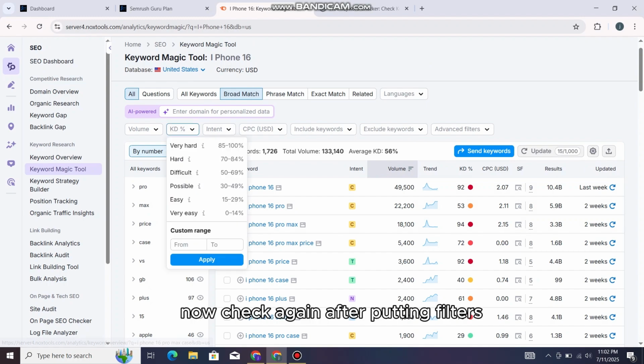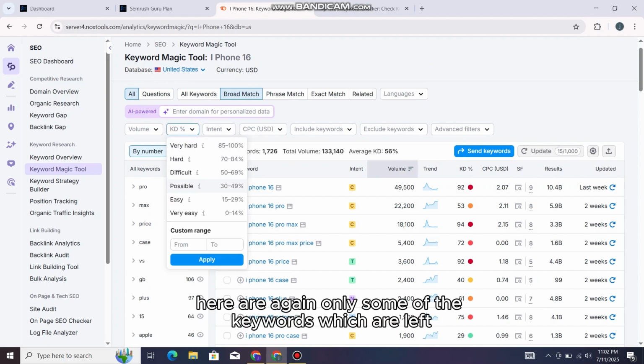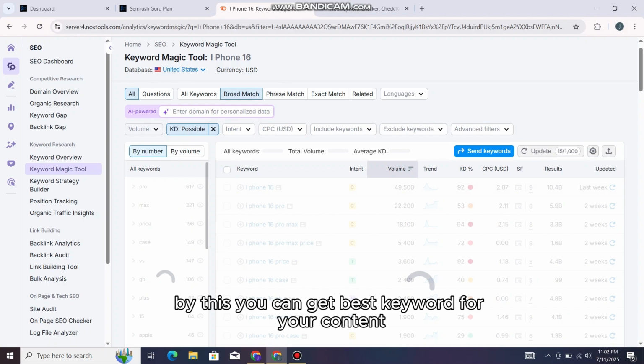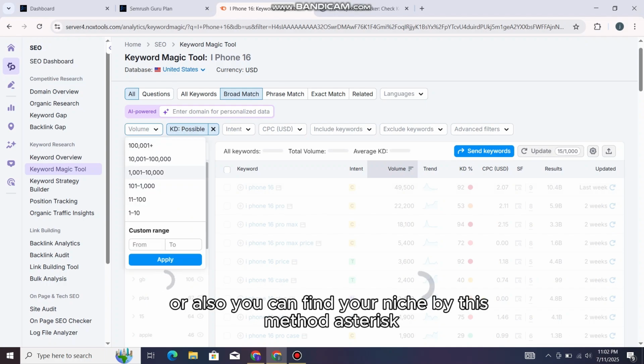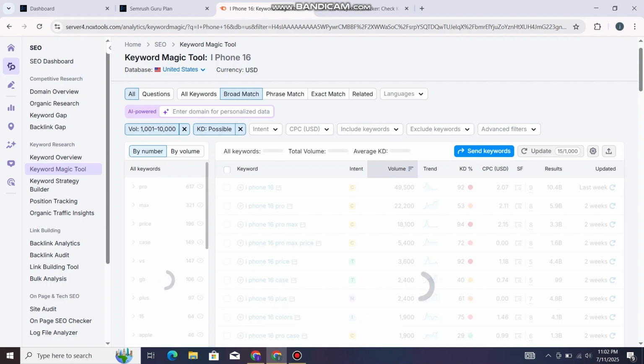Now, check again after putting filters. Here are again only some of the keywords which are left. You can get the best keyword for your content, or also you can find your niche by this method.